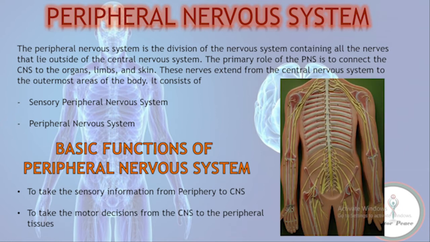Now coming over to the peripheral nervous system. The peripheral nervous system is the division of the nervous system containing all the nerves that lie outside of the CNS. The primary role of the PNS is to connect the CNS to the organs, limbs, and skin. These nerves extend from the CNS to the outermost areas of the body. The basic function is to take the sensory information from the periphery to the CNS and to take the motor decisions from the CNS to the peripheral tissues. It consists of the sensory peripheral nervous system and the motor peripheral nervous system.